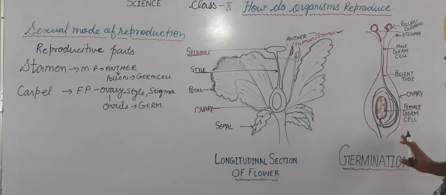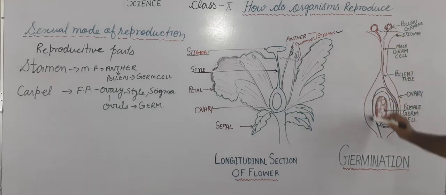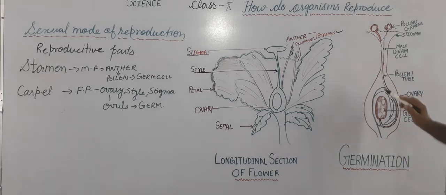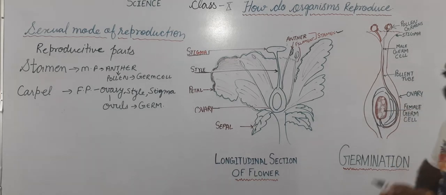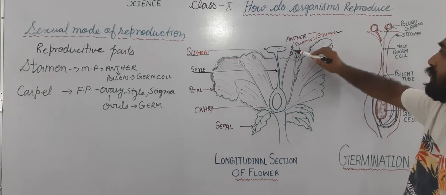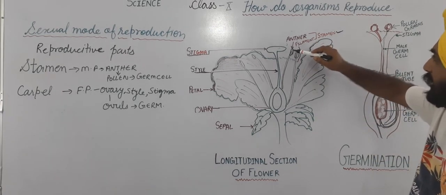So first of all, this is the diagram for the germination. Okay, this is the carpel, the entire female reproductive part. And this bottom swollen part is called the ovary, and this ovary has ovules, and each ovule has germ cells in it.